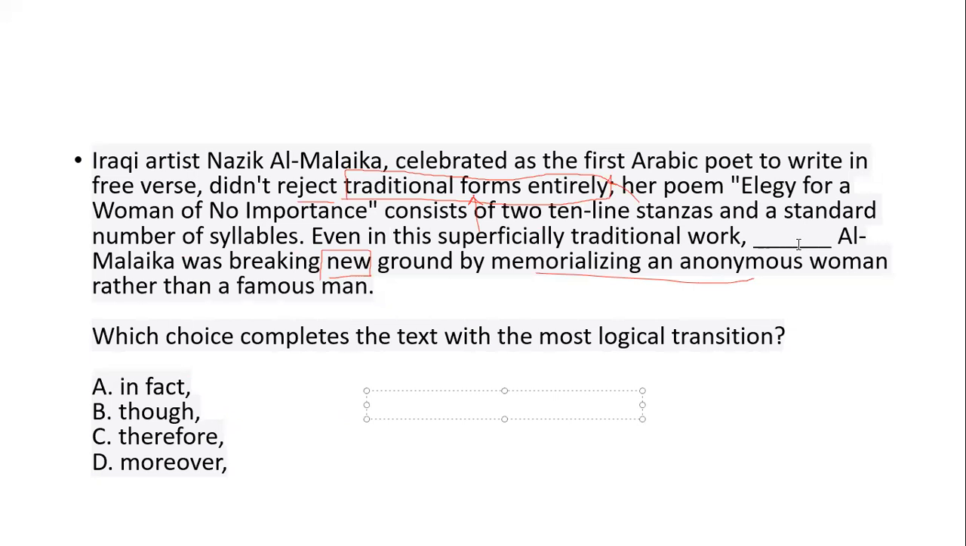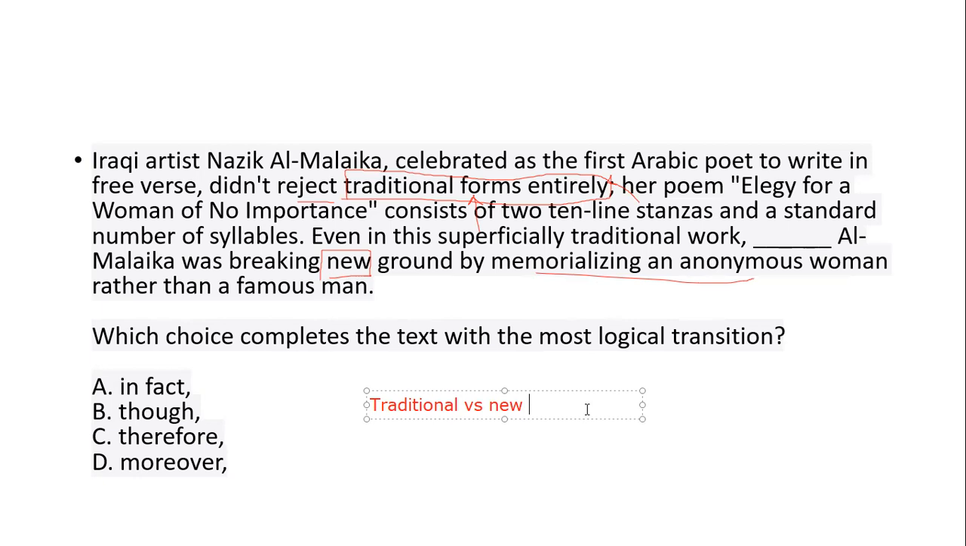To understand this, if I have to boil it down to a summary, there's traditional versus new. There are two opposite things being spoken of. She is following some traditional forms; she didn't reject traditional forms entirely. And on top of this, she was also breaking new ground by memorializing and all these things. So one set is traditional, which she's following in her writing, and some new things are also being noticed in her Arabic poem.